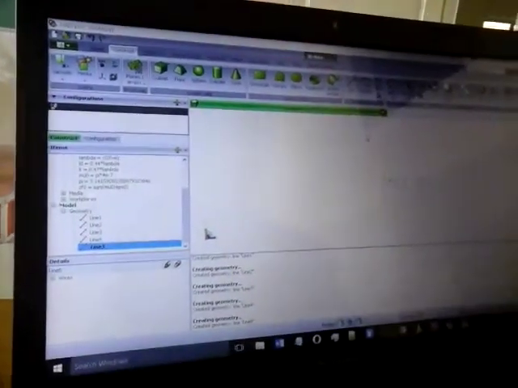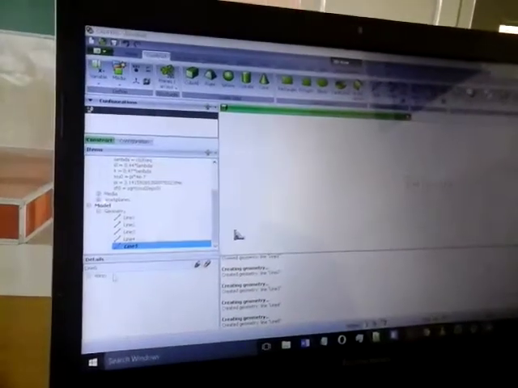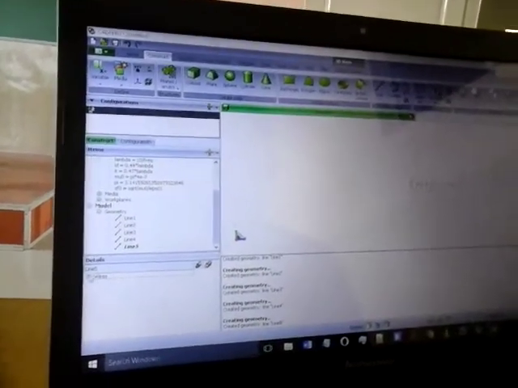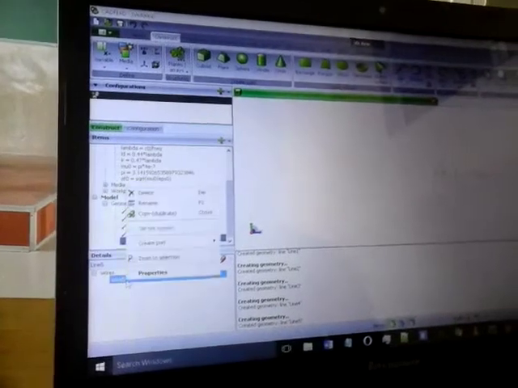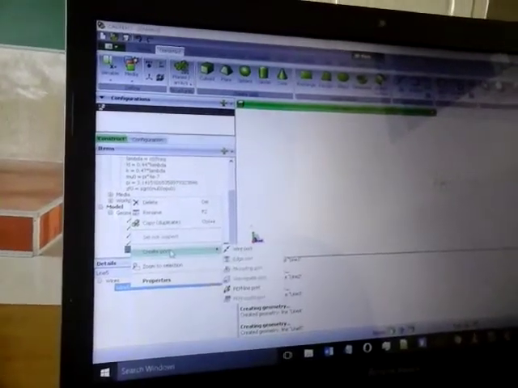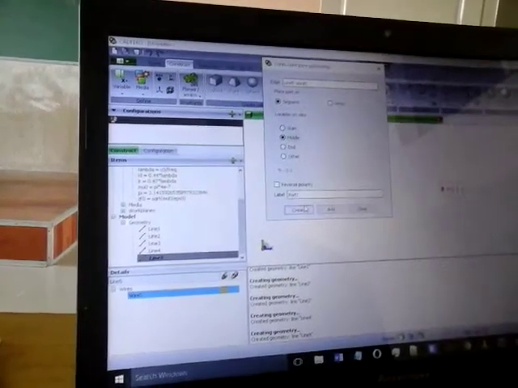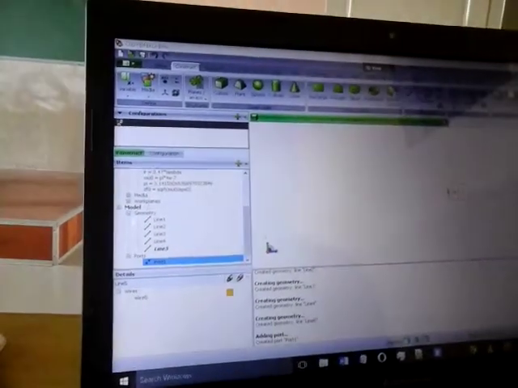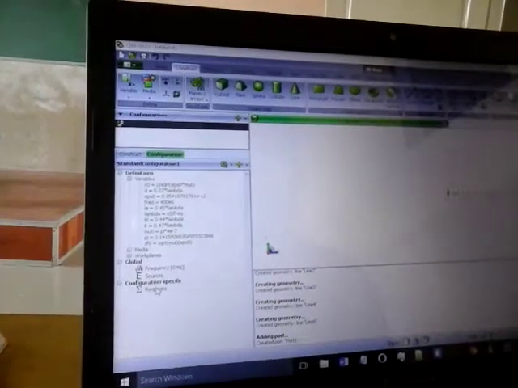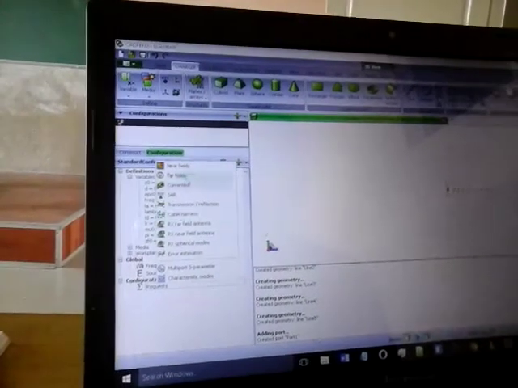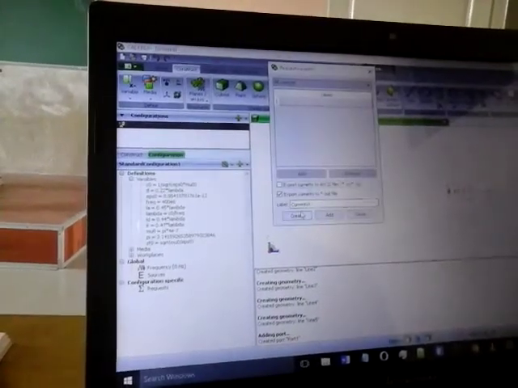I want to go. I remember. Okay. Wire. First, you have to go to wire, right click, port, create port, wire port, middle, create. Okay, after that, configurations, requests, currents, create.